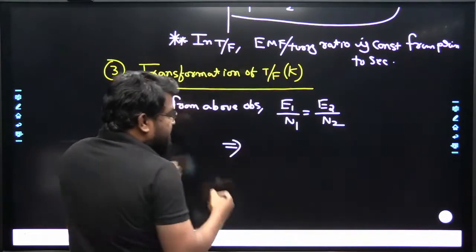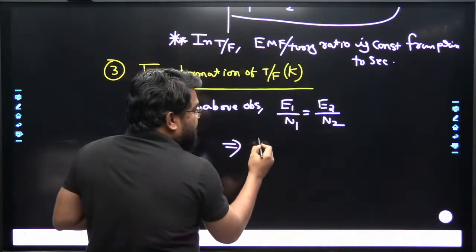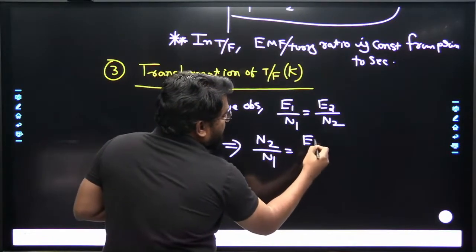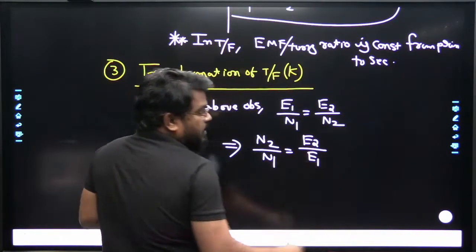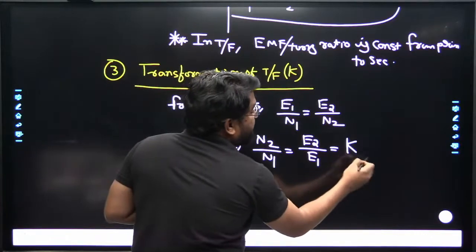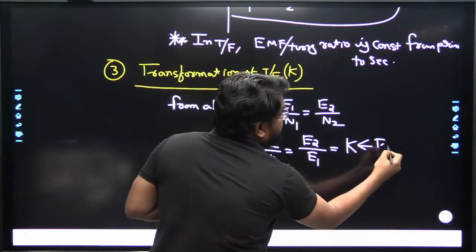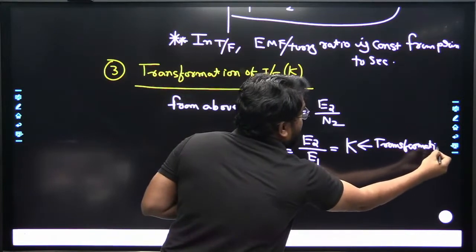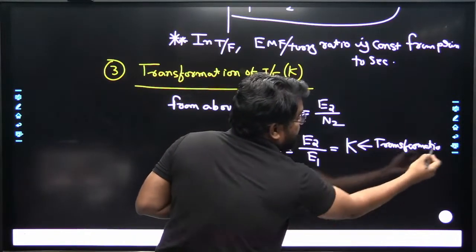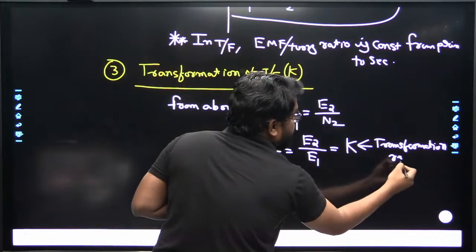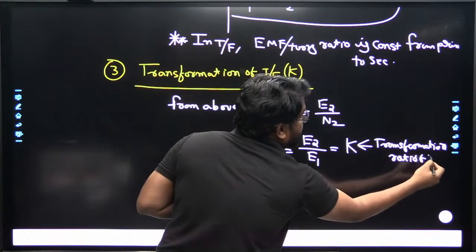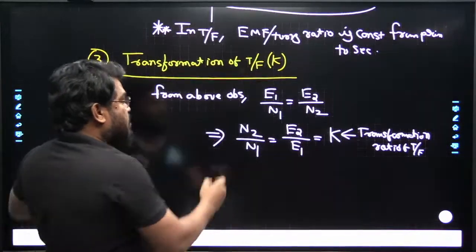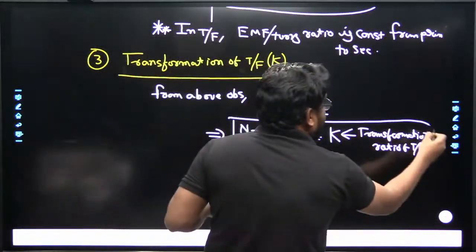By rearranging these terms, N2 by N1 is equal to E2 by E1, which is represented with K, where K is nothing but the transformation ratio of the transformer.